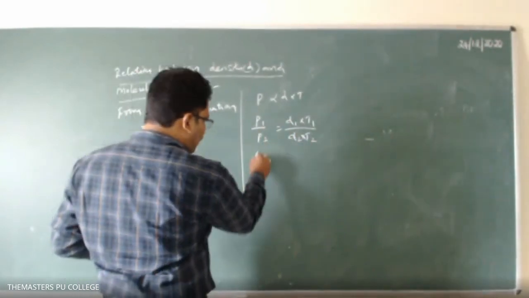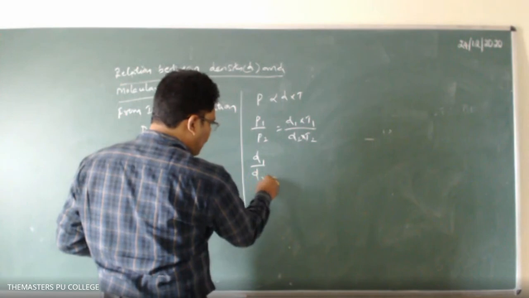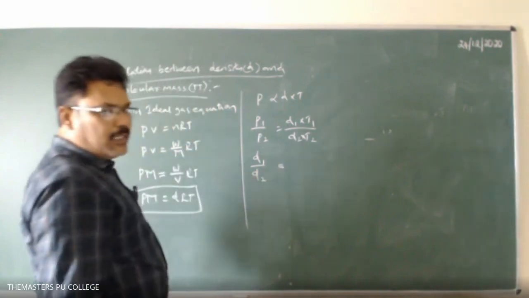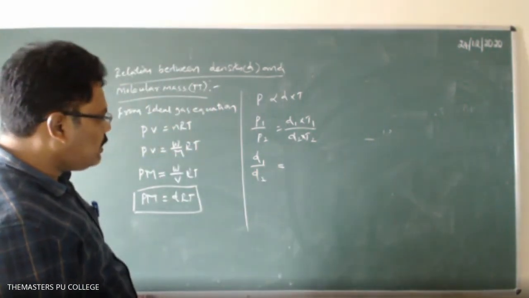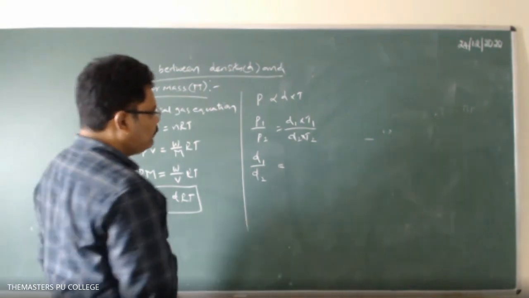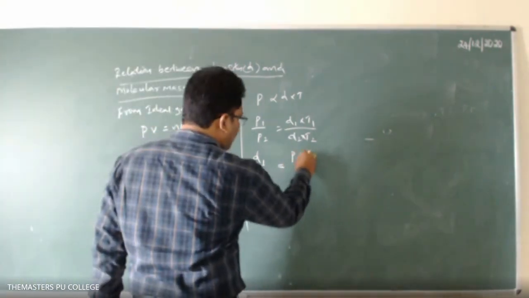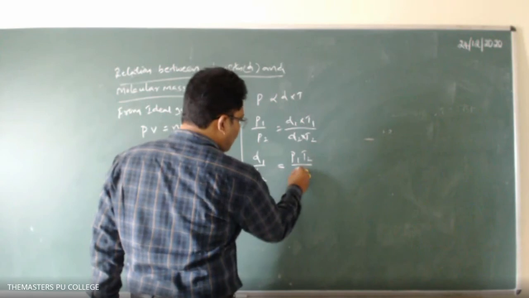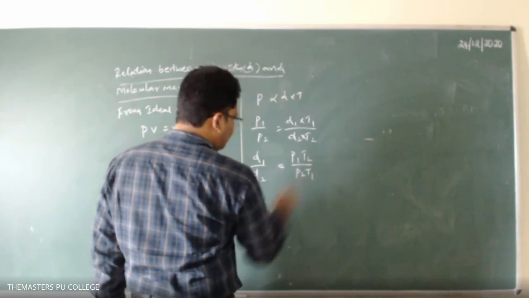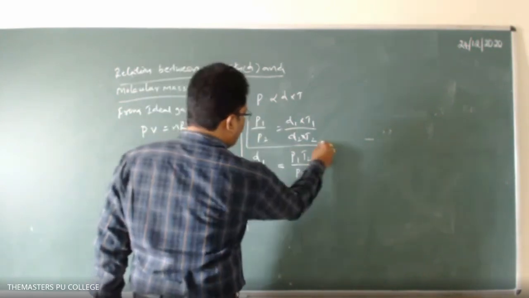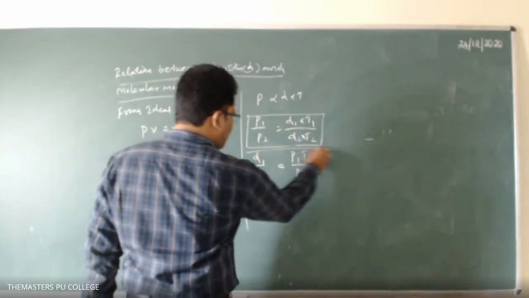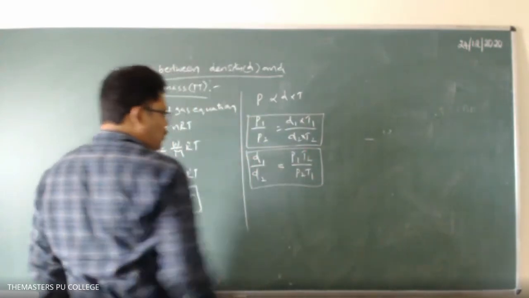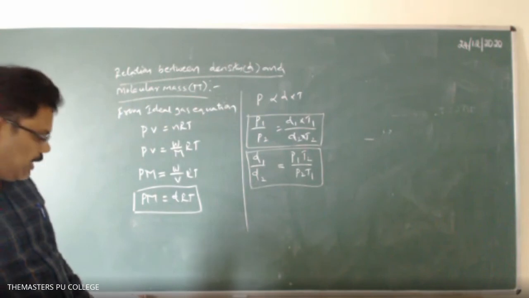And for the density ratio, D1 by D2 equal to P1 T2 divided by P2 T1. You have to remember these formulas. They are very important for numerical problems and also the NEET examination.